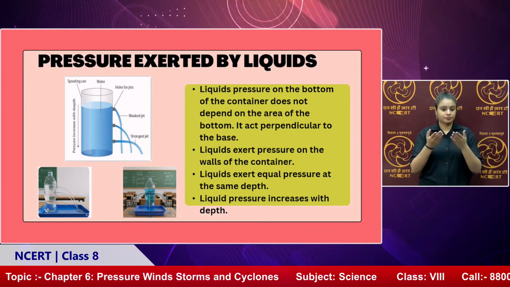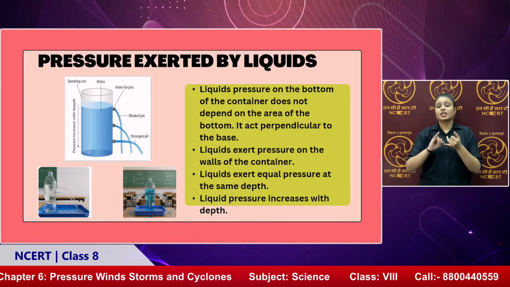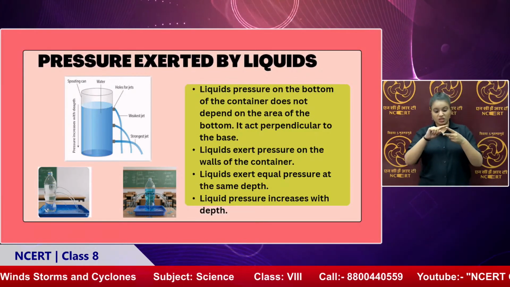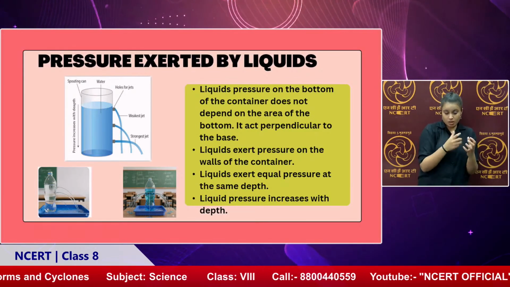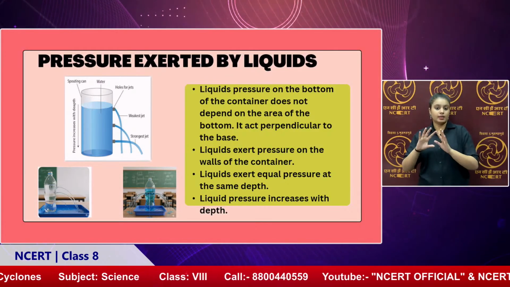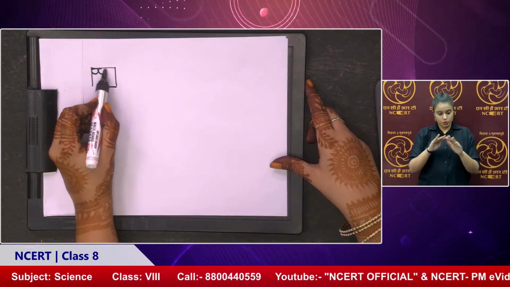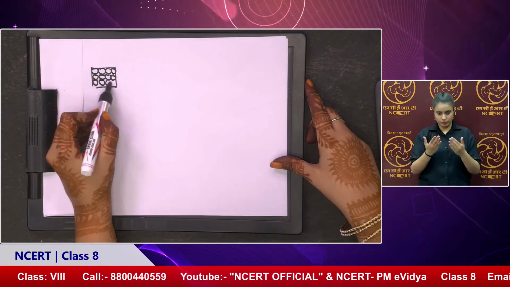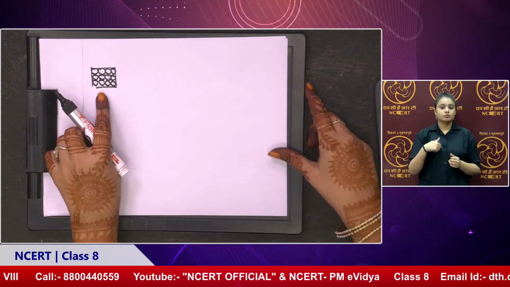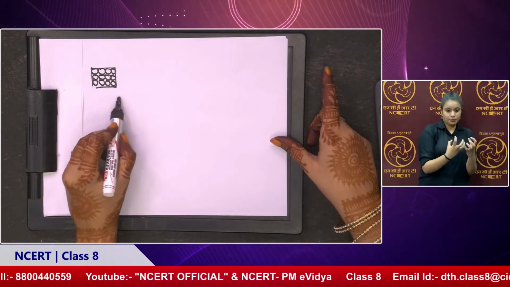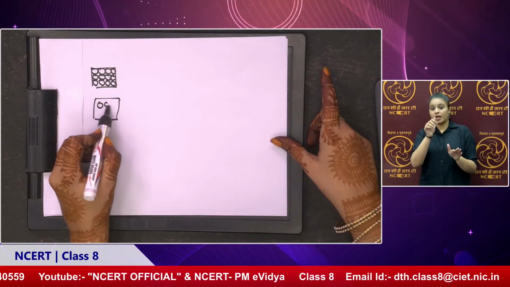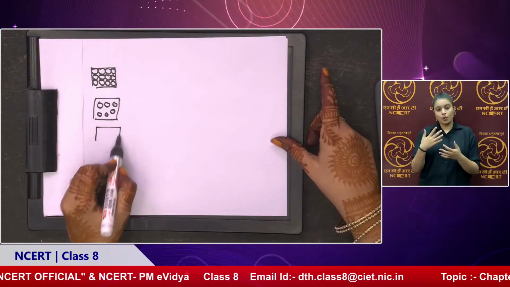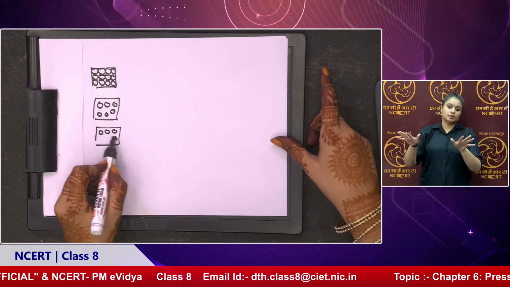And ma'am, how about the gases? How do they exert pressure? Now gases, if we talk of all three states, solid, liquid and gas. This is the diagram that we usually make for reference for children, to make them understand how the particles are arranged. These are the particles in solids, tightly packed. Then we have particles in liquid, loosely packed. And in gases, they are very loosely packed, quite scattered.